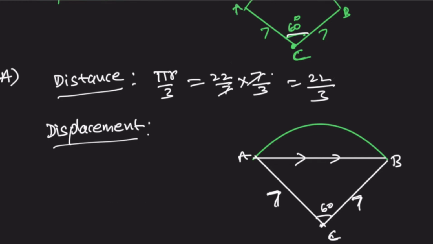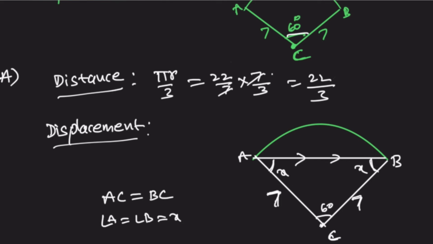Observe this triangle: AC is equivalent to BC, so definitely this angle is equivalent to this angle. So angle A is equivalent to angle B. Say it is x, so this is x and this is x.